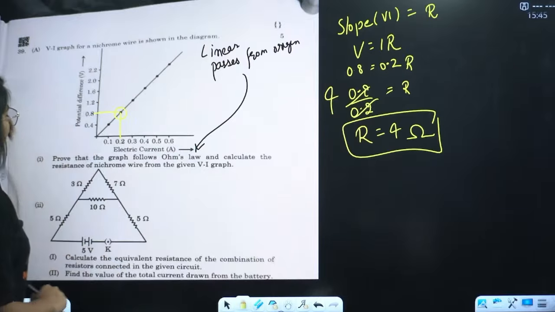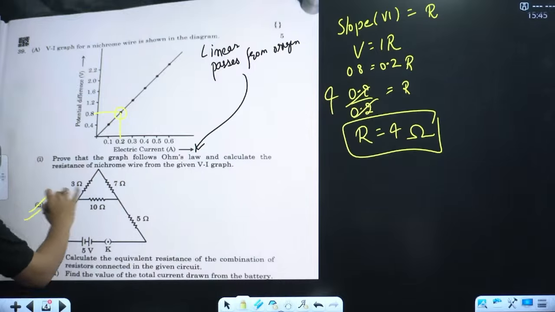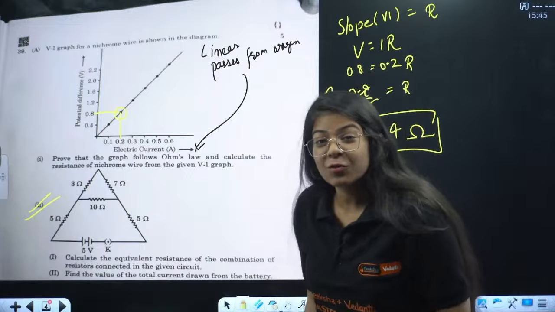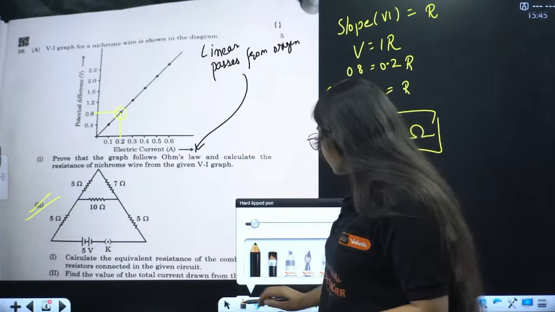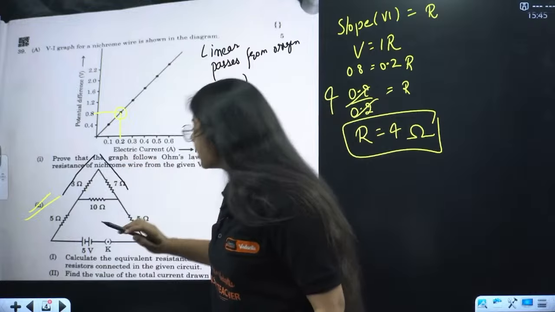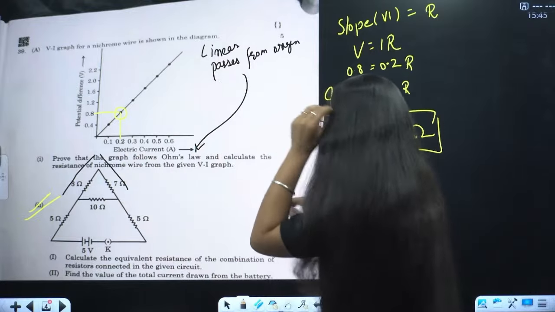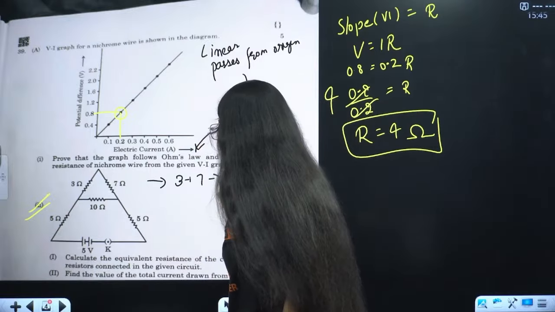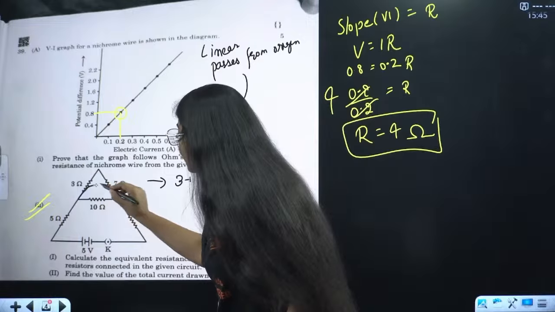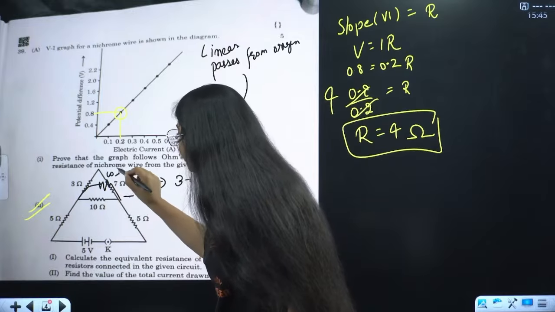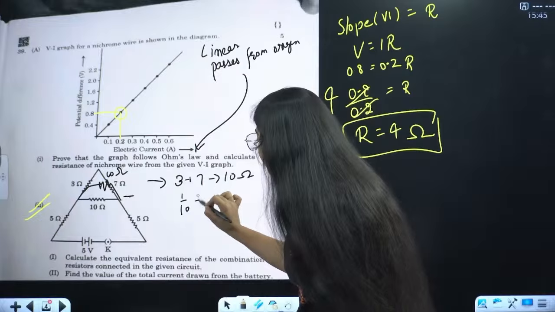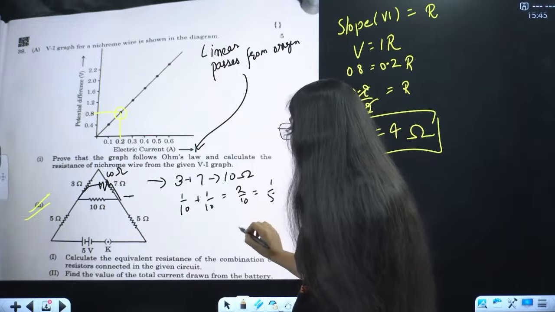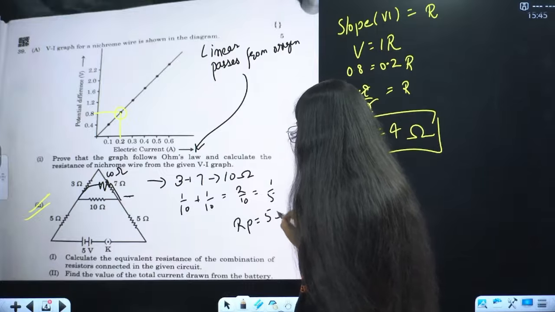Okay. Then we have another, resistance combination. What did I tell you, my students? I told you that first you have to see these resistances. These are in series. So I will add 3 plus 7, that is 10 ohm. Now this 10 ohm will be in parallel with this 10 ohm. So that will be 1 by 10 plus 1 by 10, that will be 2 by 10, that will be 1 by 5. So RP is 5 ohm.